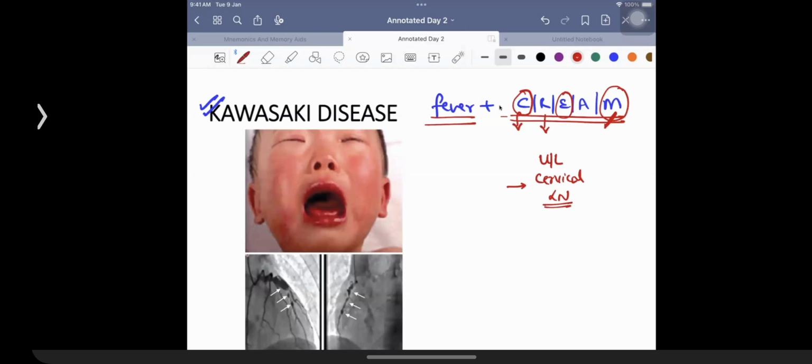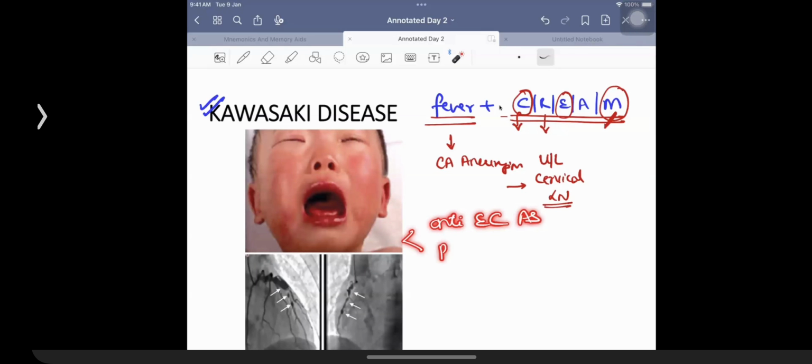Kawasaki's causes trouble in a patient because the patient has coronary artery aneurysm. When you have a coronary artery aneurysm, which is depicted over here, the coronary artery has a narrowing of the lumen, because of which the patients develop myocardial infarction. Some patients with Kawasaki's disease have anti-endothelial cell antibodies, and quite a number of these patients have an increase in their platelet count.